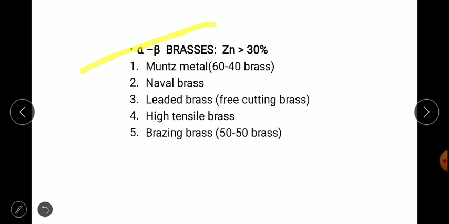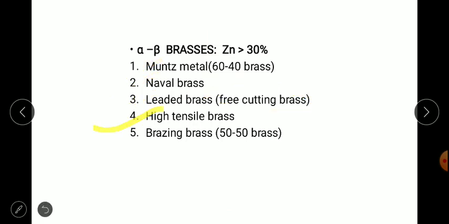Next one we have is alpha beta brass, which contains greater than 30% zinc. The first one is Muntz metal, also called 60-40 brass, that is 60% copper and 40% zinc. Second is naval brass. Third is leaded brass, also called free cutting brass due to its cutting ability.